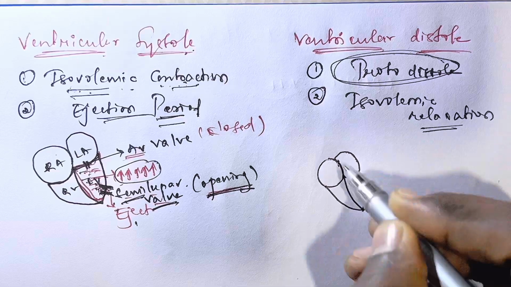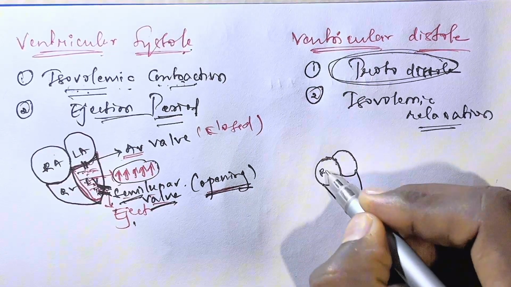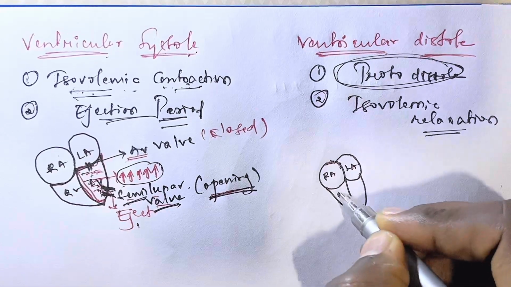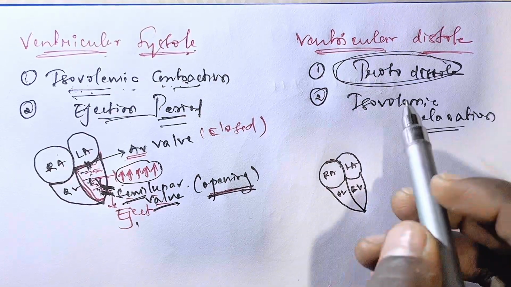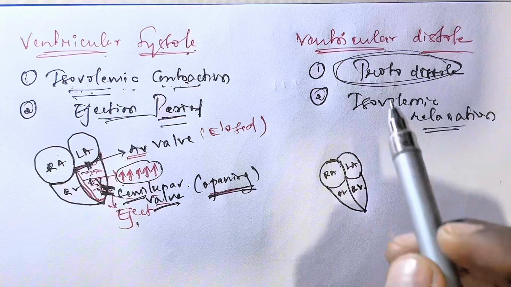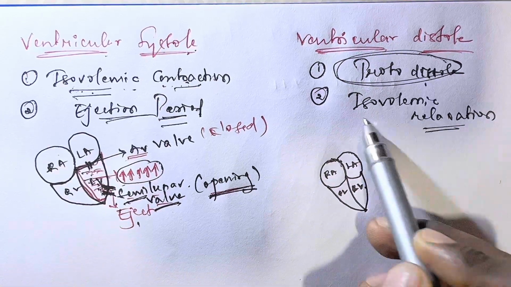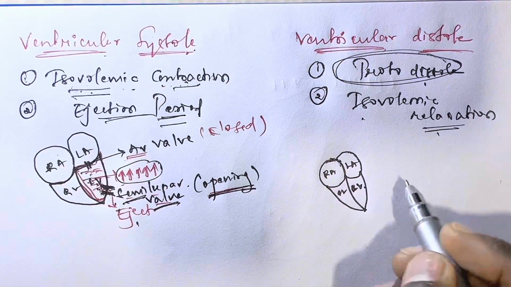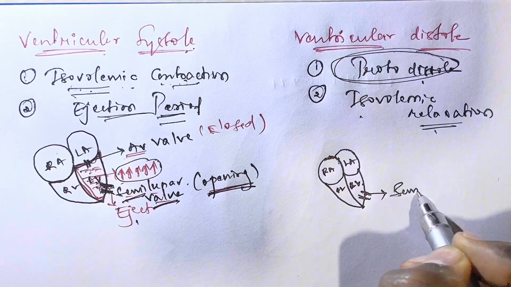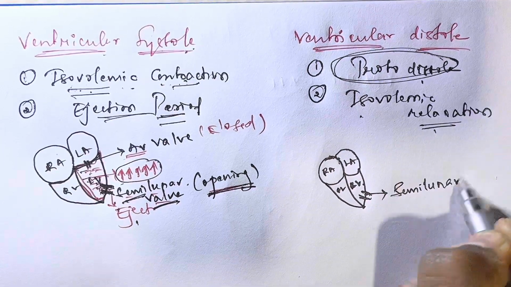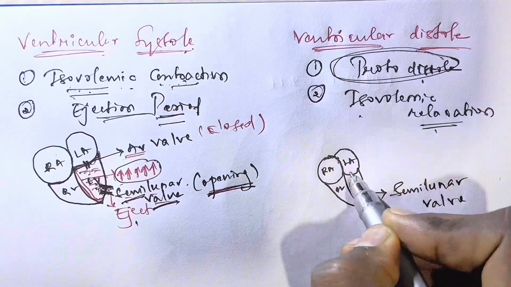Okay. So this is heart. This is right atrium. This is left atrium. This is right ventricle. This is left ventricle. There are two things that will happen, and I told you before. In the ventricular diastole, the protodiastole and the isovolumic relaxation will happen. The protodiastole means there is a closing of the semilunar valve and this AV valve.